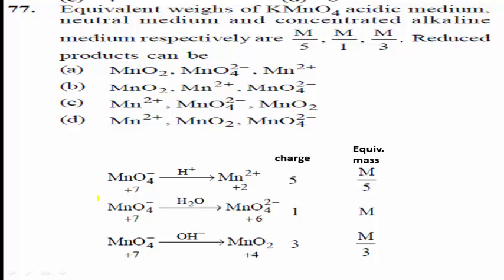In another reaction, MnO4 minus in presence of water changes to MnO4 2 minus. Here, the oxidation number changes from plus 7 to plus 6. Therefore, a 1 electron difference is observed, so equivalent mass is M by 1. And in another reaction, MnO4 minus, in which manganese oxidation number is plus 7, in presence of OH minus ion changes to MnO2. Here the oxidation number of Mn is plus 4 and electrons involved are 3. Therefore, equivalent mass is M by 3.